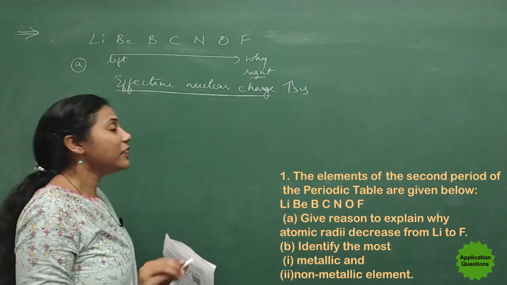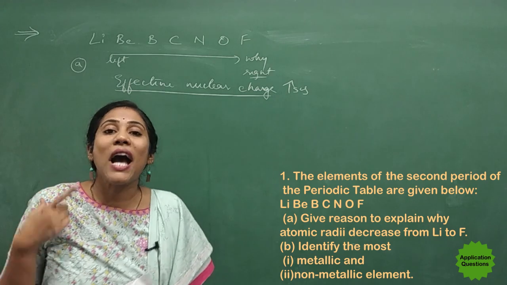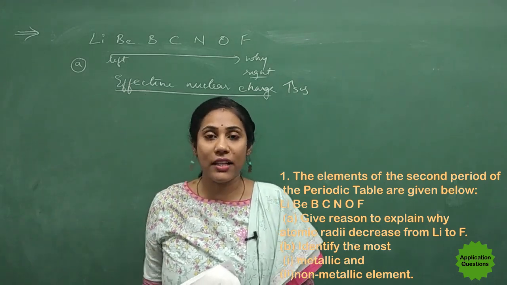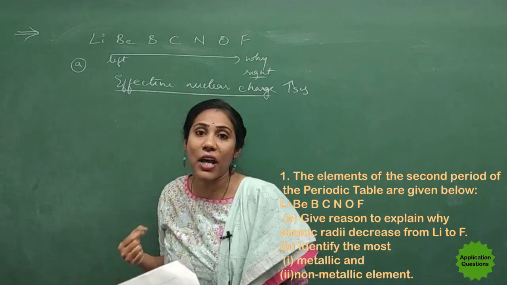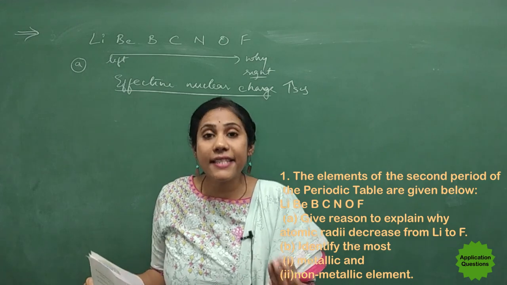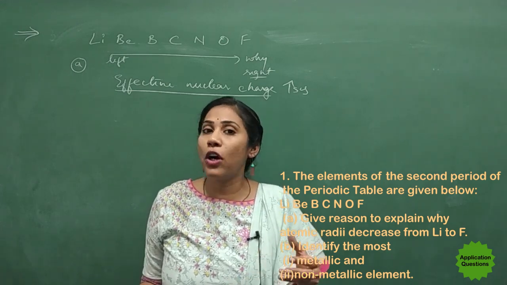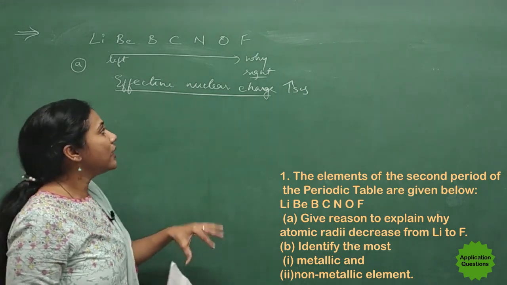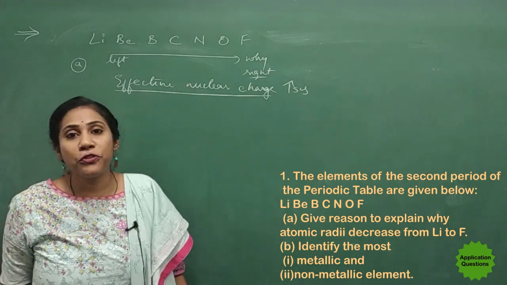It is nothing but the total positive charge of the nucleus that is called effective nuclear charge. Nucleus will have a positive charge because inside the nucleus we have so-called protons, isn't it? Because protons are there inside the nucleus, the nucleus will have a positive charge.